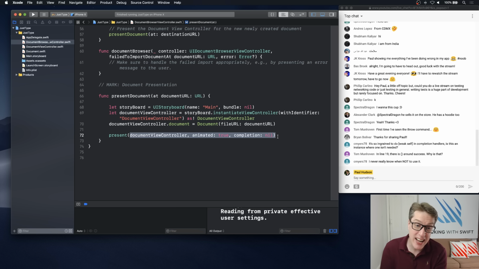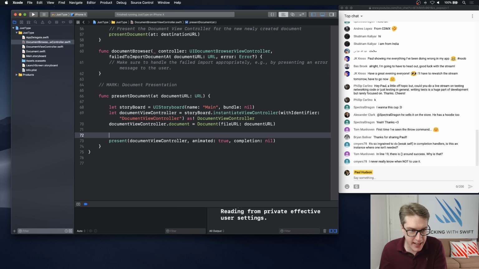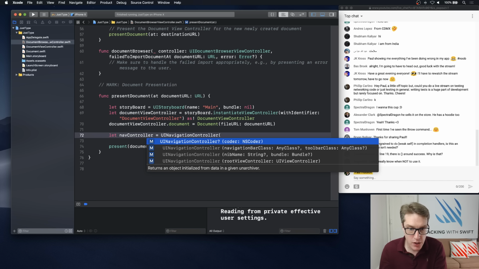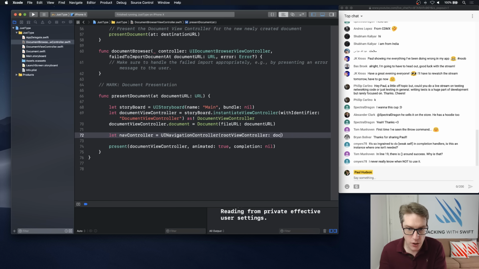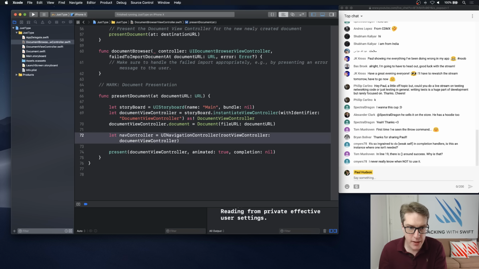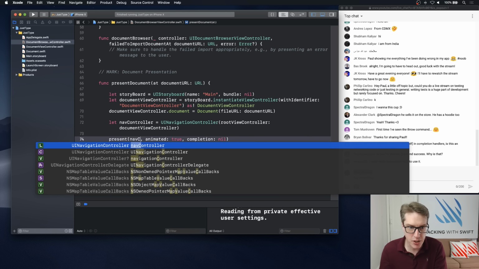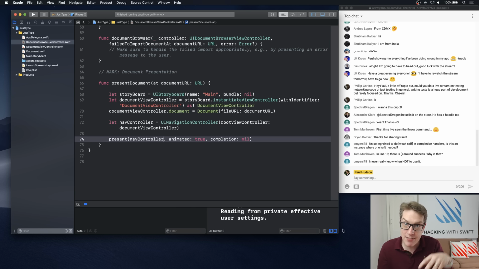What we want to do really is wrap that view controller in a navigation controller, so that's shown instead. So I'm going to say in here, before present, let navController equal a UINavigationController using rootViewController documentViewController. Then we present navController instead. So we now have a nice navigation bar at the top we can add things to. In our case, that means we can add a way to dismiss our detail view controller.